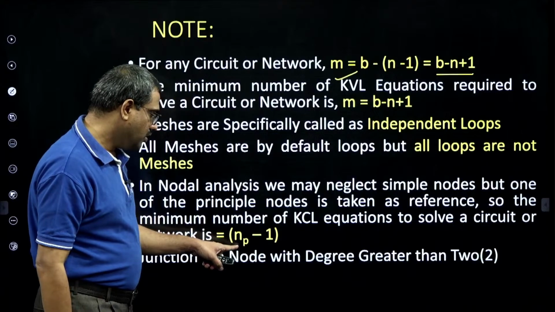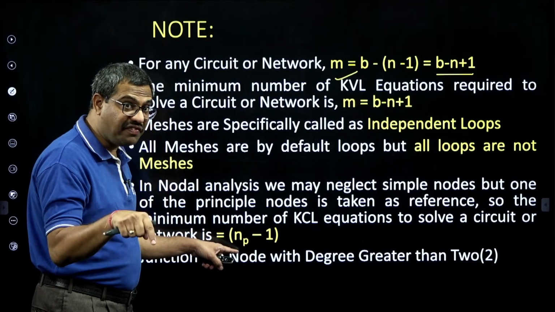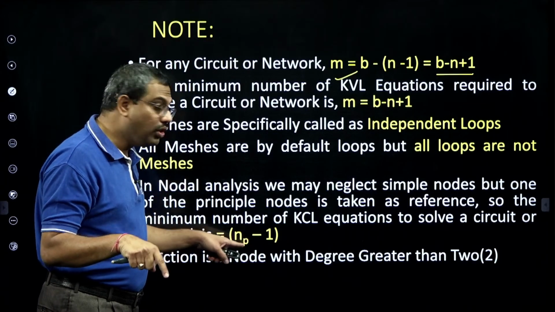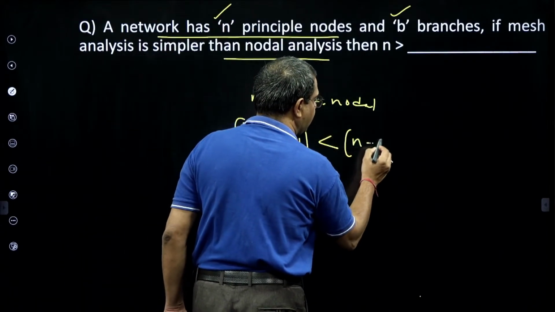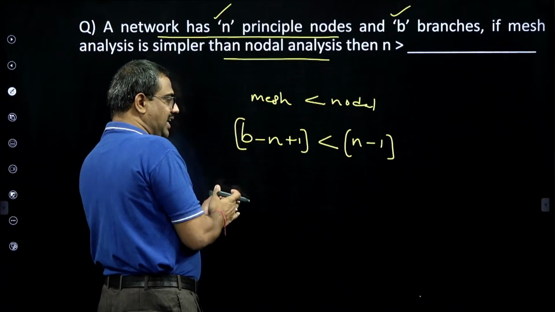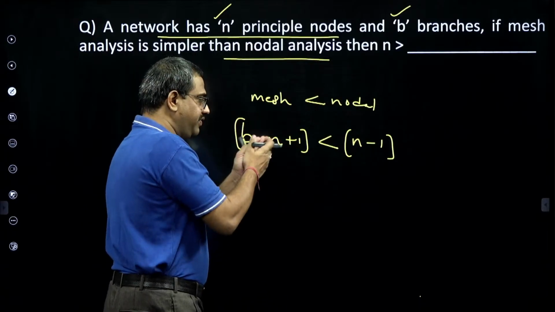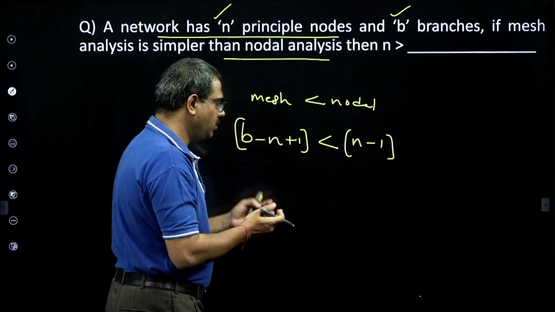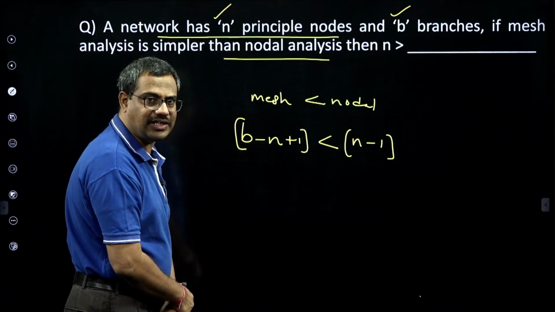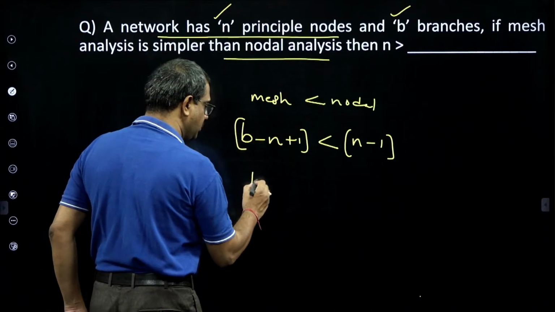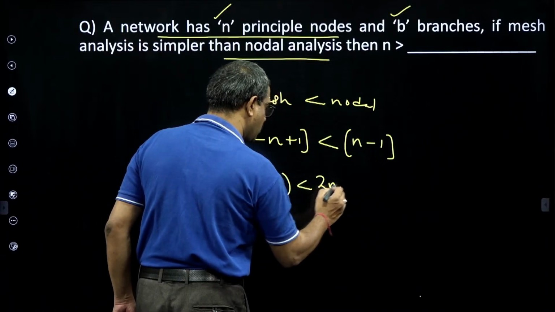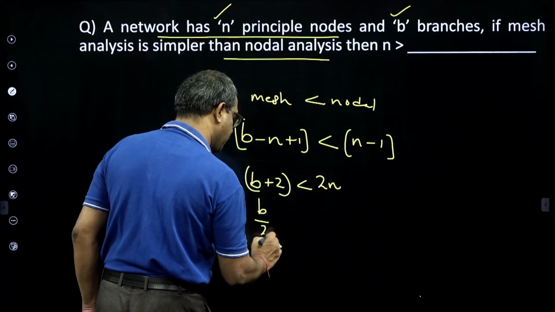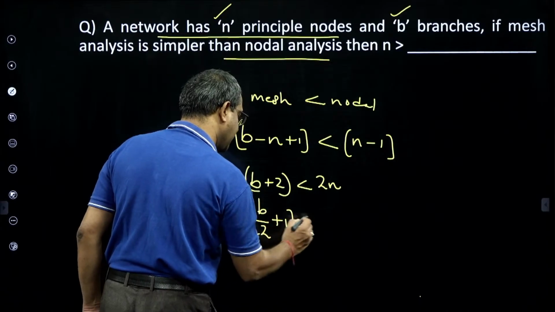But you know in nodal, one of the principal nodes is taken as the reference node, ground. So how many nodal equations? Principal nodes minus 1. So mesh analysis is simpler than nodal if the number of mesh equations is less than nodal. So b minus n plus 1 is less than n minus 1. If you shuffle them, this is b plus 2 is less than 2n, or I can say b by 2 plus 1 is less than n.